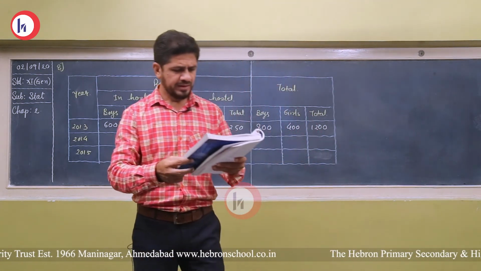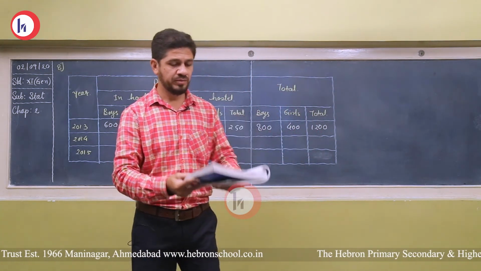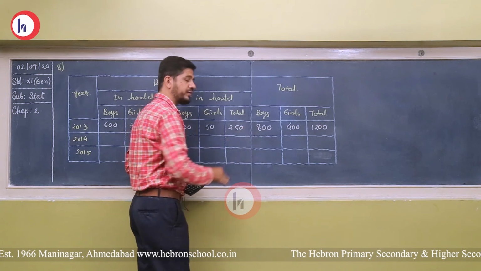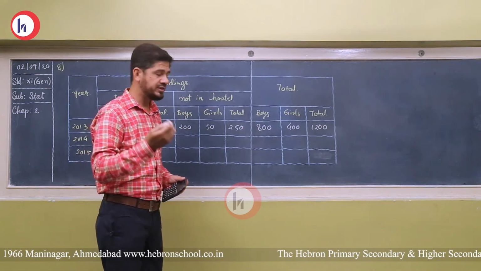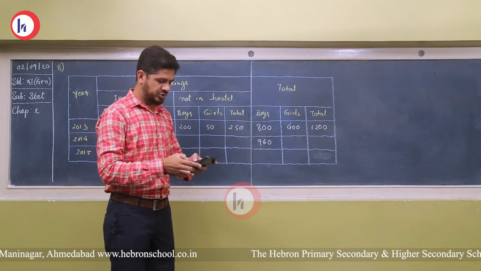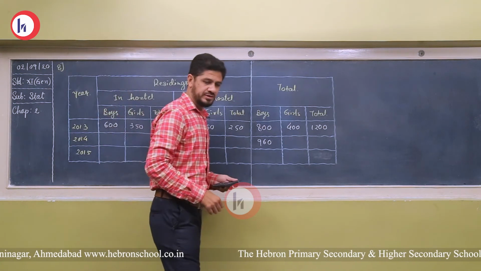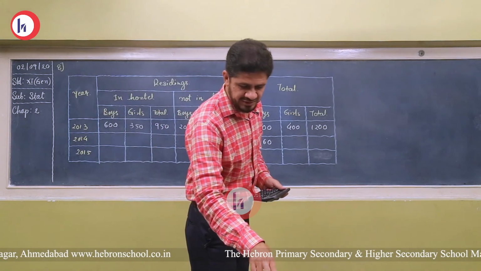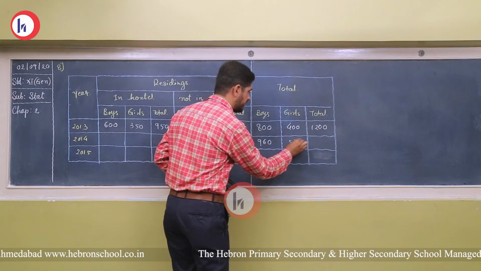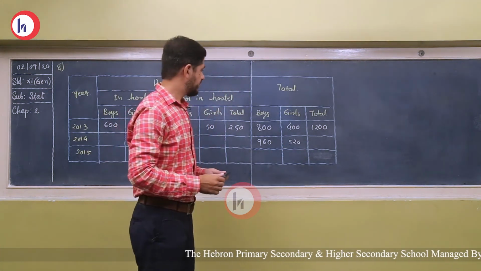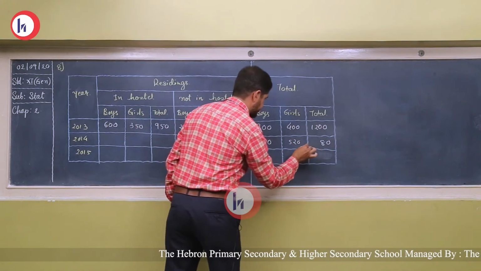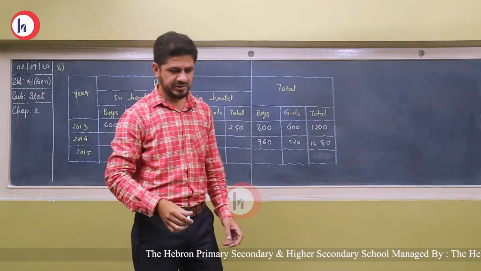In 2014 there is an increase of 20% in the number of boys. So 20% of 800 is 160, that is the increase. So the total number of boys will be 960. The number of girls increased by 30%. So 30% of 400 is 120, and the total girls in 2014 are 520. Now the sum, 0, 8, 40. So 1480 is the total.